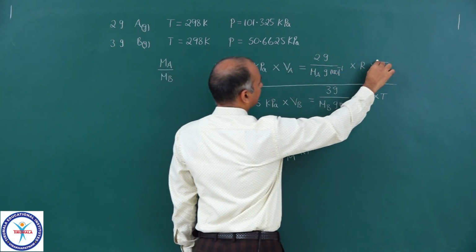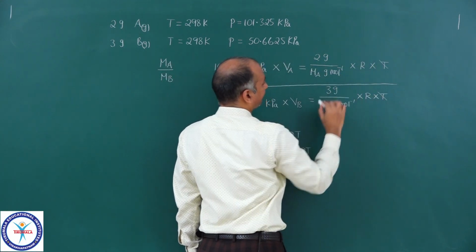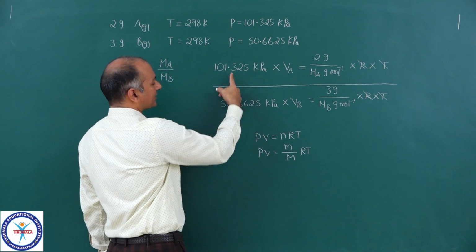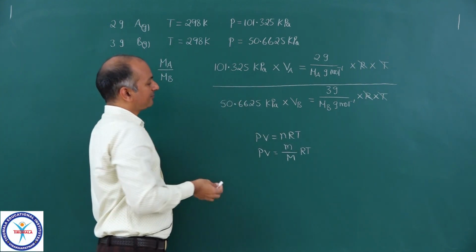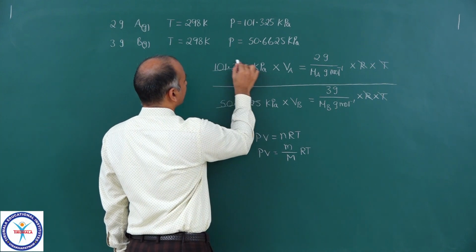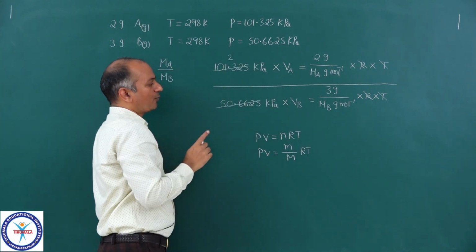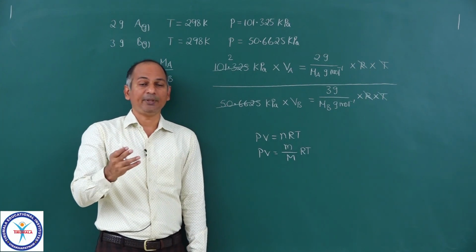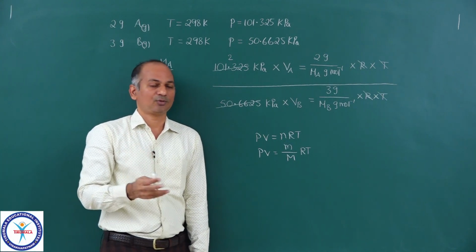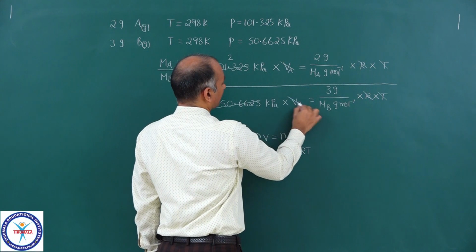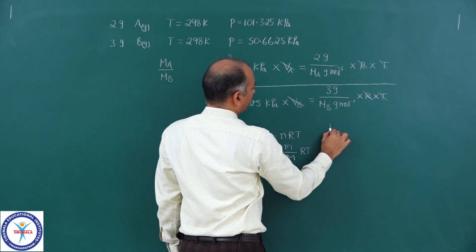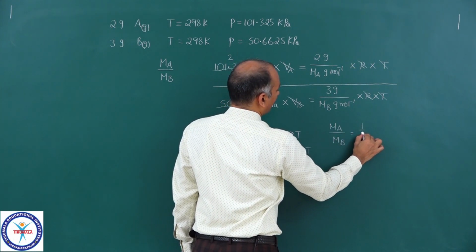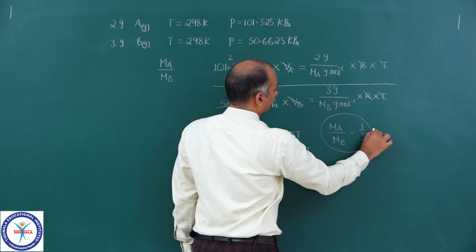If you take the ratio of these two, temperature of both the gases same, they get cancelled. R anyway gets cancelled. Kilopascal and kilopascal units are same, so this goes 2 times in this. Now volume of A is equal to volume of B, because you have kept A and B one after the other in the same vessel. So volume of A is equal to volume of B, so they get cancelled, and now you will get molar mass of A upon molar mass of B is equal to 1 upon 3. So this is the answer.